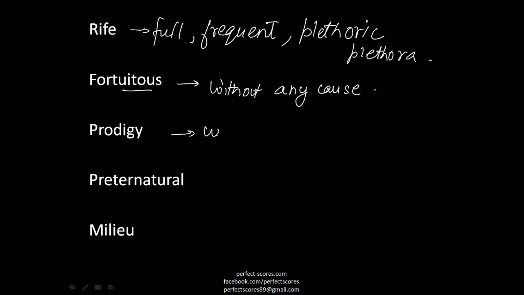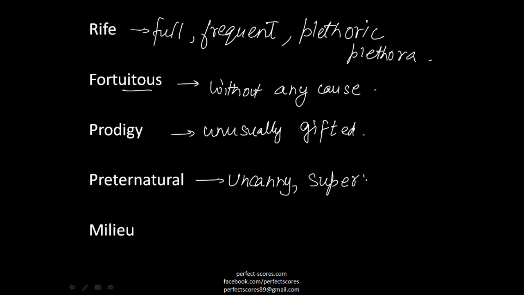The next is prodigy. Prodigy is someone who is unusually gifted. We keep hearing about small, young students who accomplish a lot in their life at a very young age. They are far ahead of their peers. Those are prodigies. Coming to the next word, preternatural is something uncanny. Basically something that is supernatural or paranormal. So something that's not natural is preternatural.